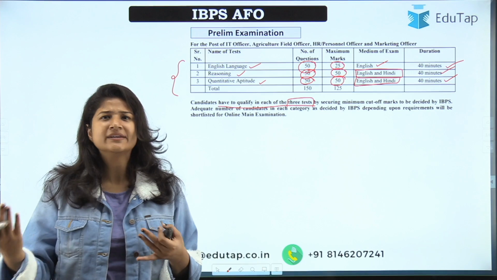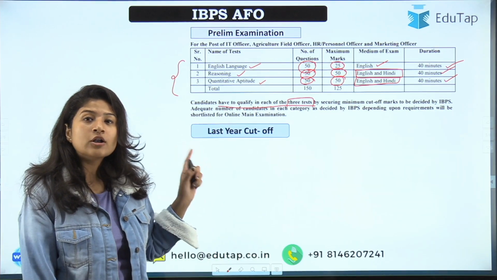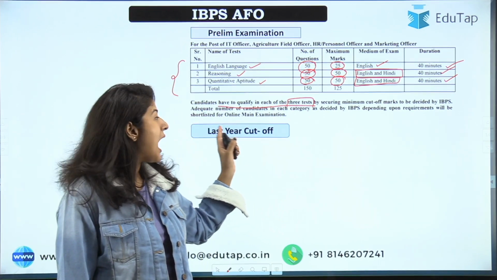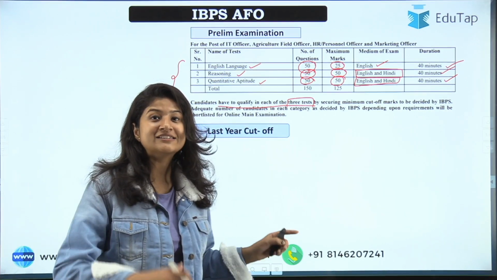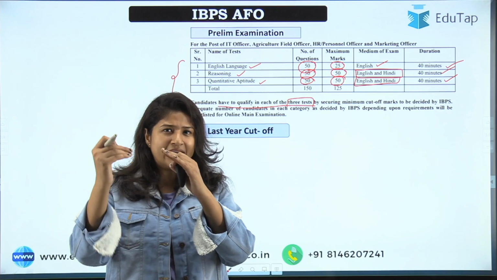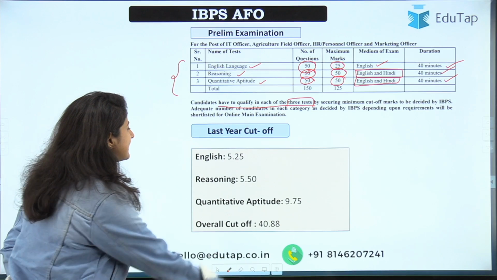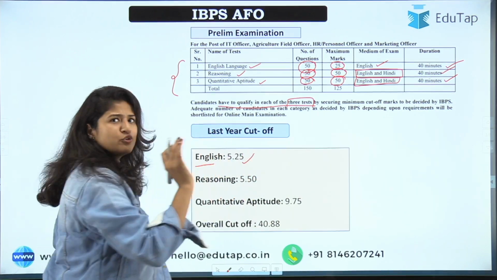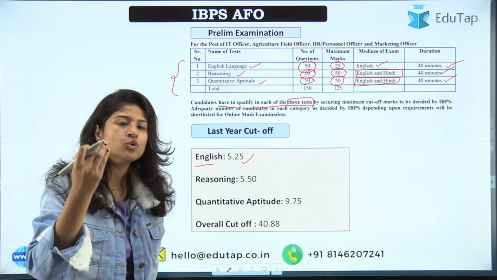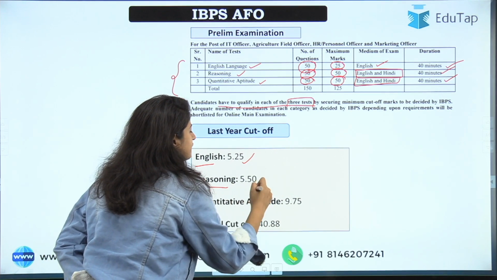Nobody can really predict, but yes, these cutoffs are more or less on a similar line. So for looking at the last year cutoff, what was the cutoff of last year's prelim examination, I am showing here for the general category. If you look at the general category, you can have an idea of the rest of the sections. So for general category last year for English it was 5.25. So if you can get these marks in your English section, then you clear the cutoff of this section.